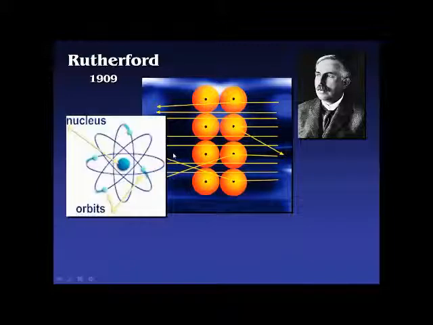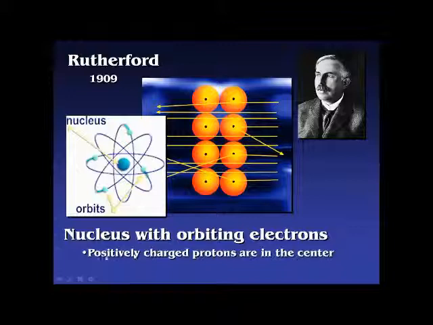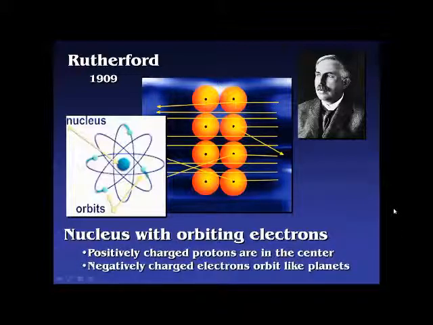And so he decided, I think probably an atom is mostly empty space with a positively charged nucleus in the center, and electrons, the negative parts, orbiting around the outside. All right, so positively charged protons are in the center, and negatively charged electrons kind of orbit around the outside. And that must be what an atom really looks like.